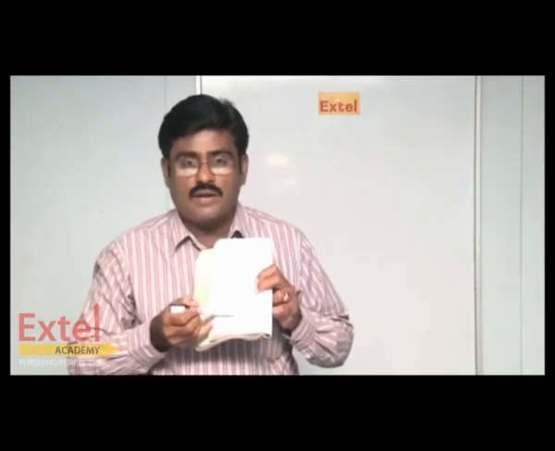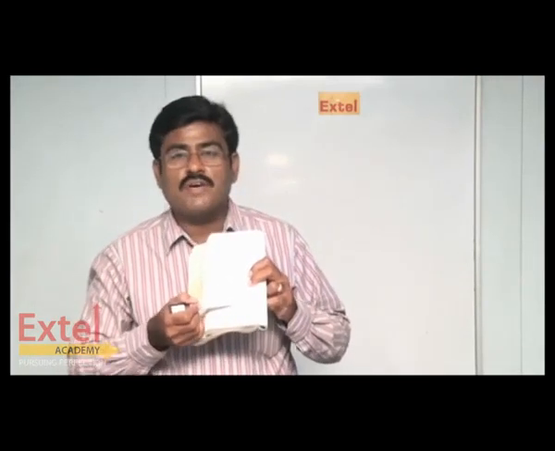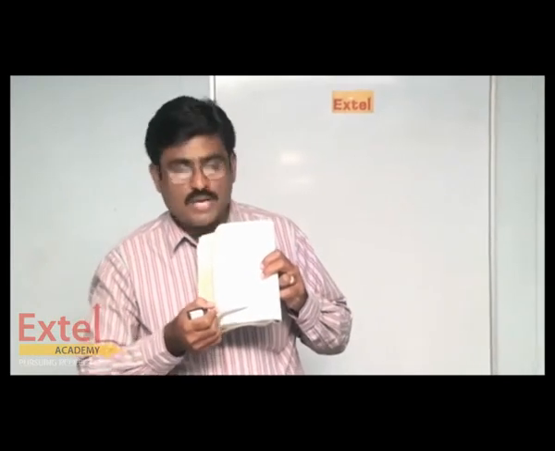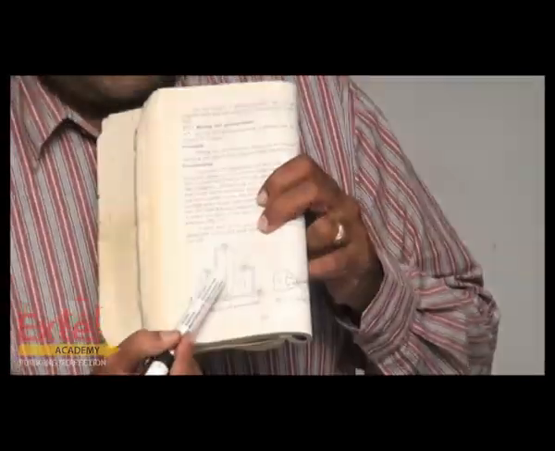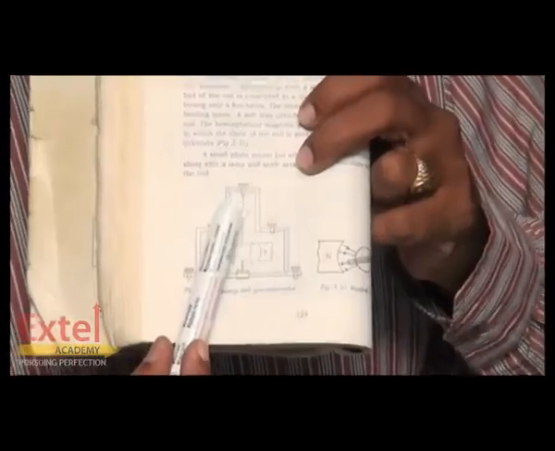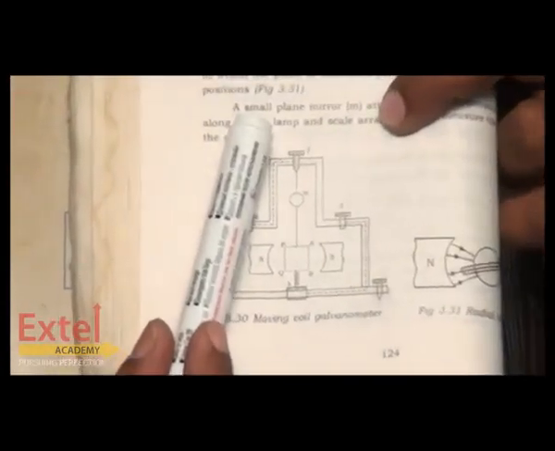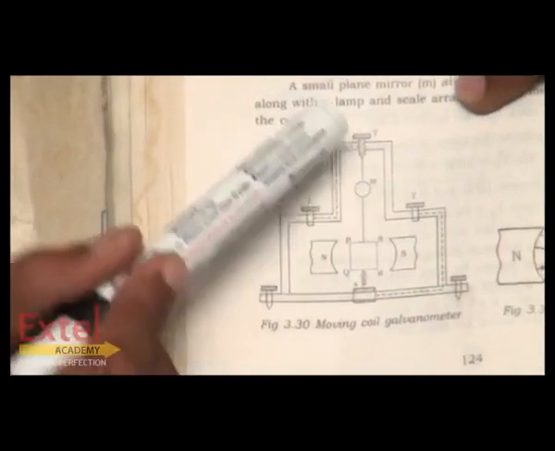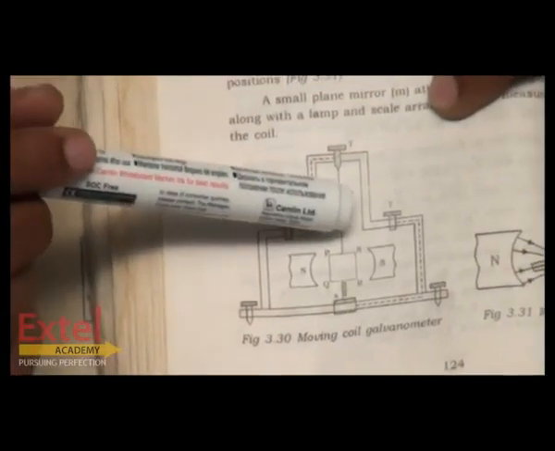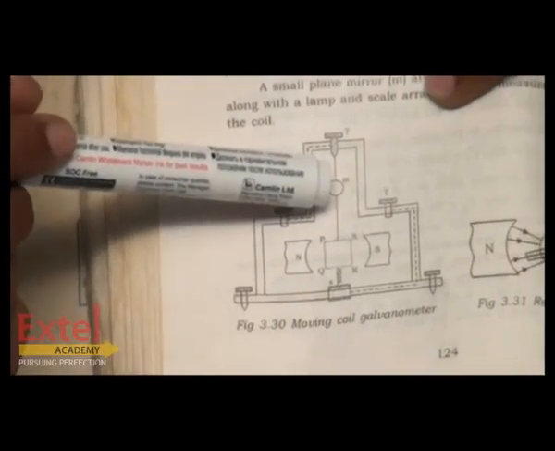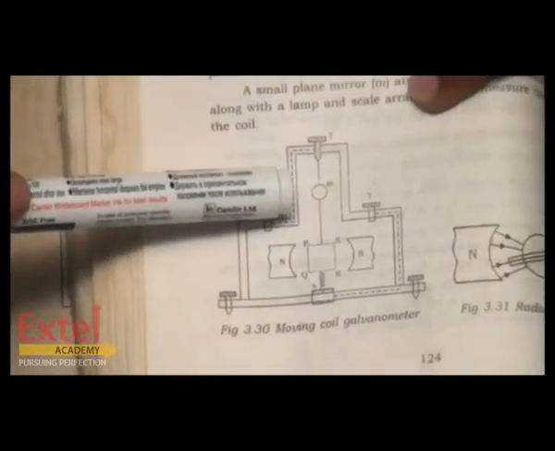A rectangular coil contains a large number of turns of insulated wire wound over a coil suspended with the help of a phosphor bronze wire. And when you look at the top end of the phosphor bronze wire, a mirror and lamp attachment with light is fixed.